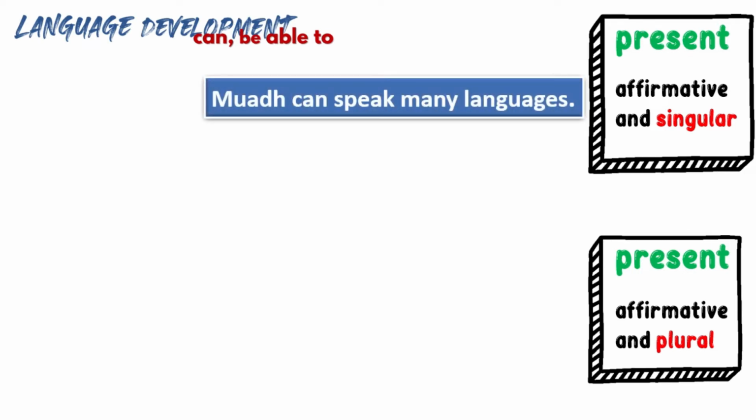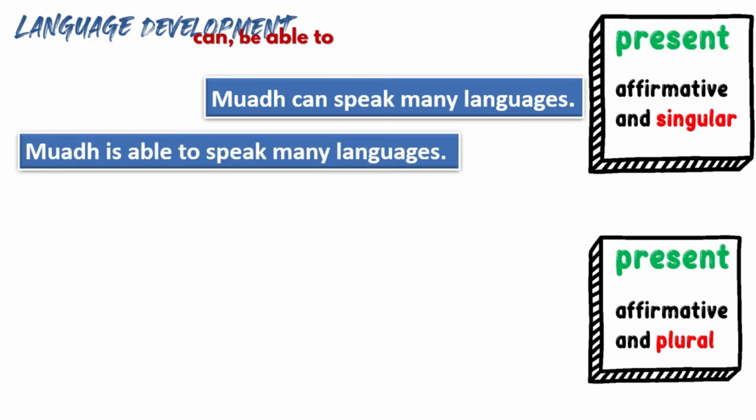For example, Mu'adh can speak many languages. This is present simple and it's affirmative, and we're only talking about Mu'adh, so it's a singular subject. We can also say Mu'adh is able to speak many languages.